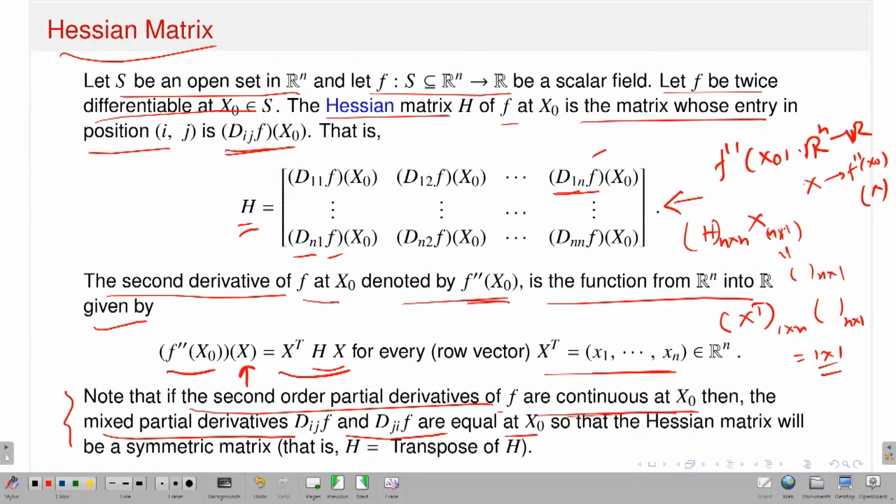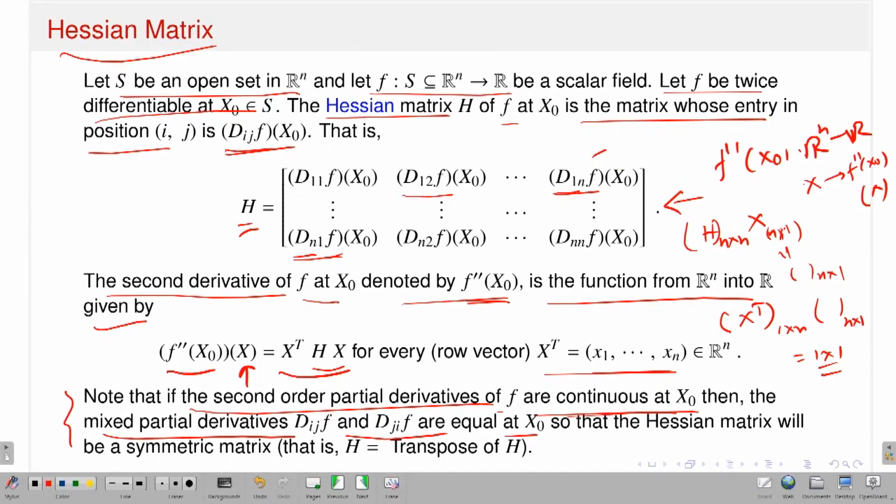However, if the second order partial derivatives exist and are continuous, then the mixed derivatives are actually equal. That means in that case, d1n f at x naught is exactly equal to dn1 f at x naught. So, in other words, except for the diagonal, all the off diagonal entries are equal. That is, dij f at x naught is exactly equal to dji f at x naught.